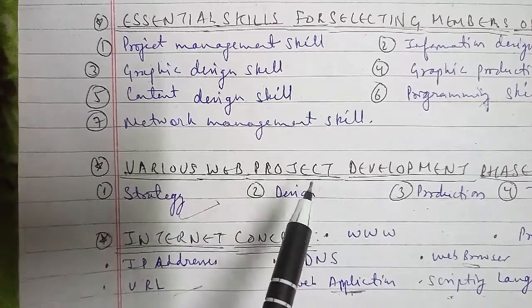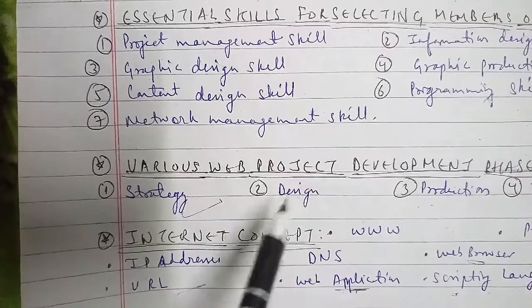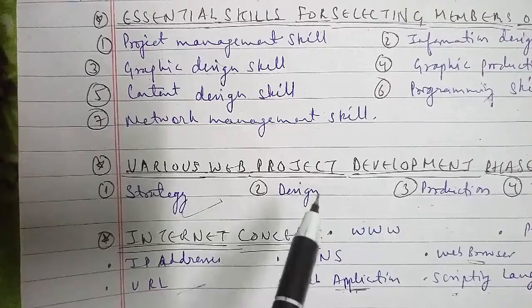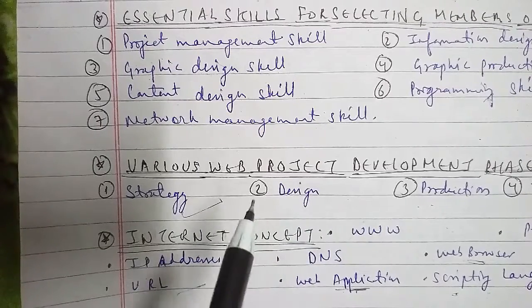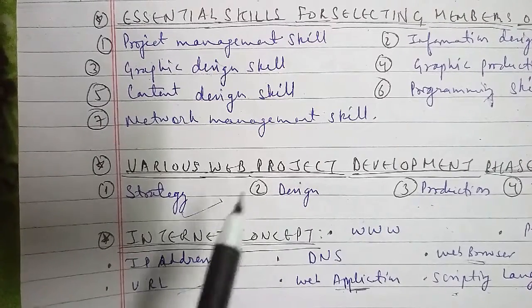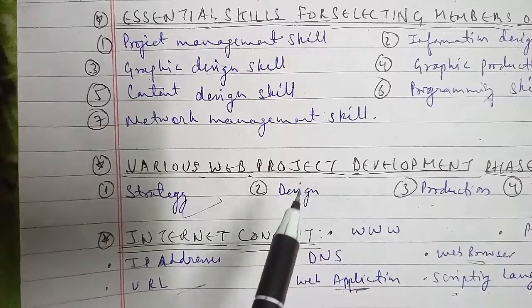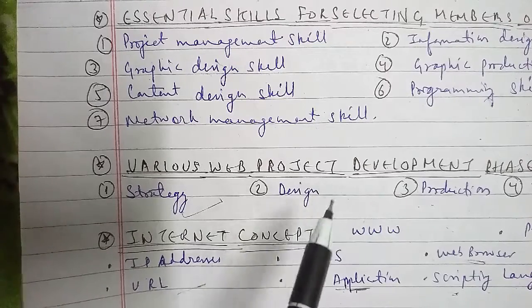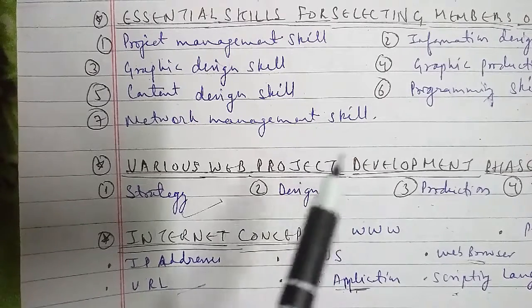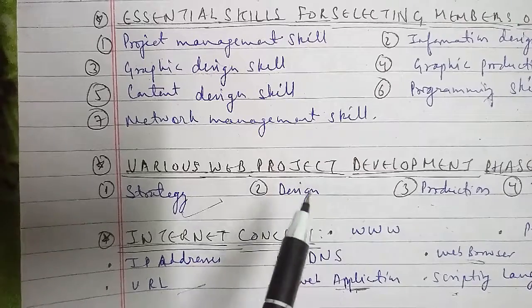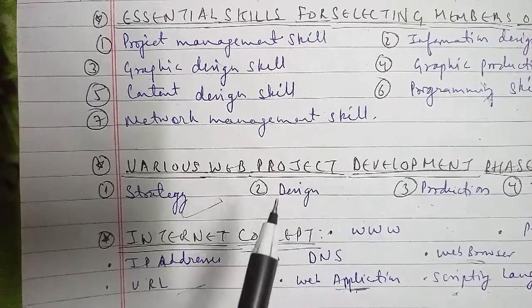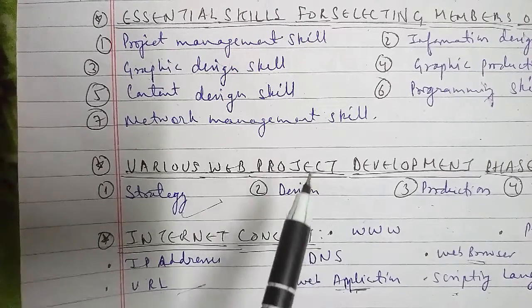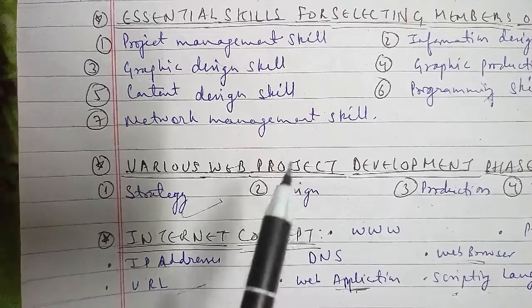Let's go ahead with the things related to internet service tools. You have to know what the internet is and the various internet services in brief, as they have asked you about it for 2 marks only. The internet is a massive network of networks and a networking infrastructure. It connects millions of computers together globally, forming a network in which any computer can communicate with any other computer in the network. Various services are provided by the internet, such as communication services like email and instant messaging, the second is video conferencing, the third is e-commerce, the fourth is e-learning, and so on.